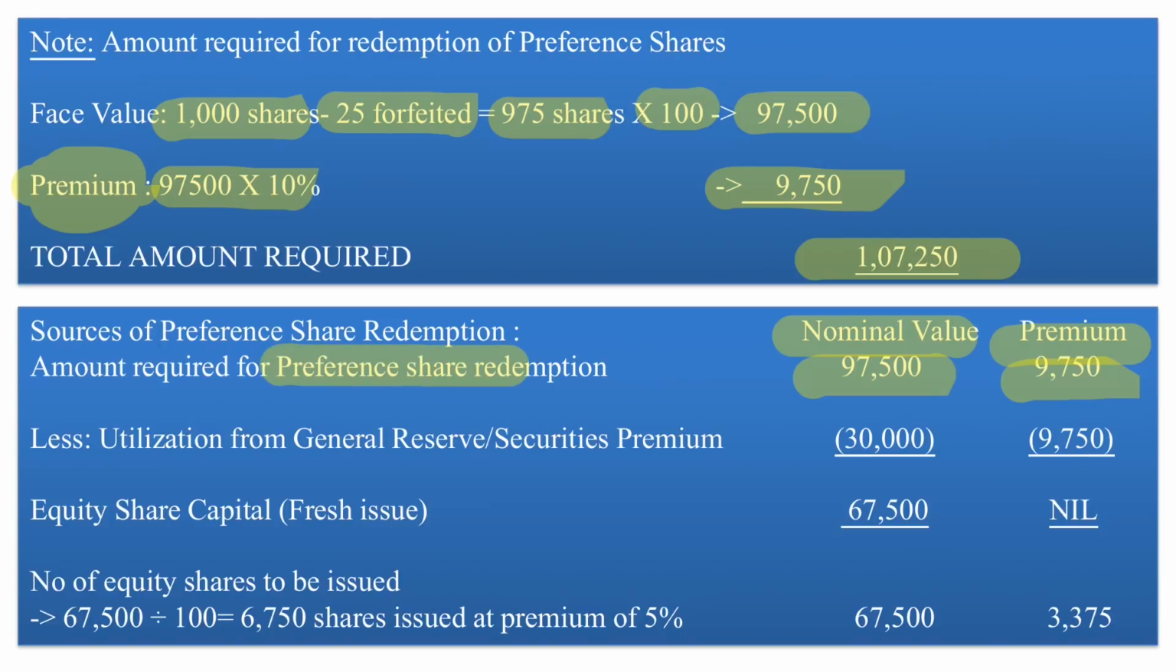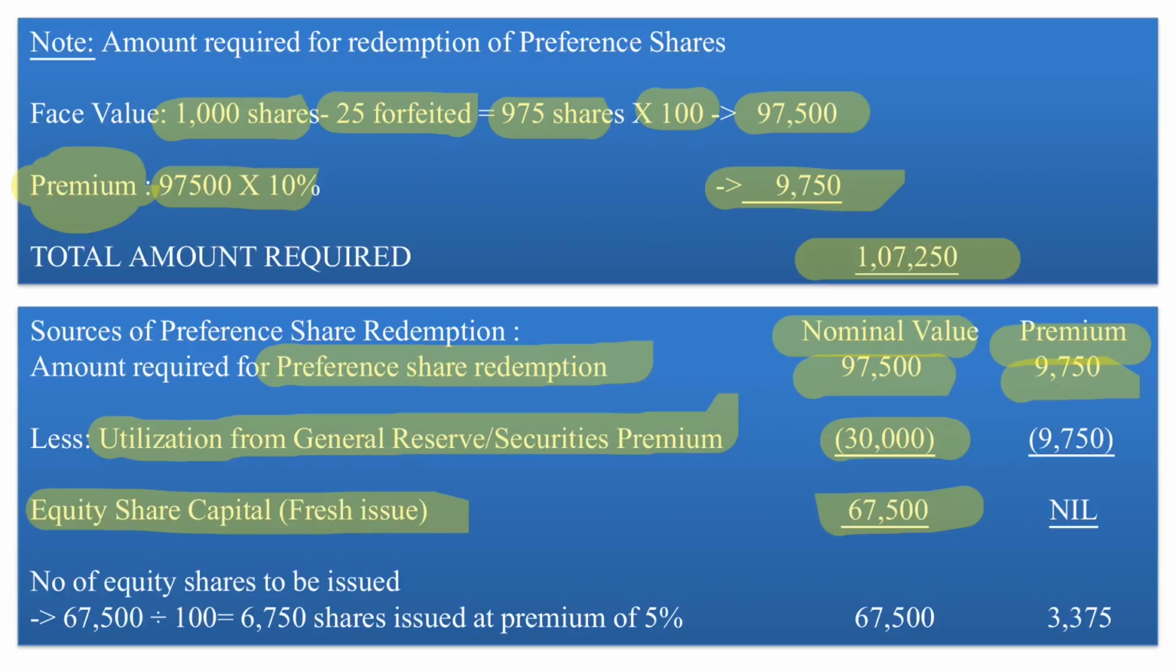After the use of 30,000 towards the capital, we are still left with 67,500, for which we do not have any source. Likewise, in case of premium, the amount which is required is 9,750. For 9,750, the source in this case would be the existing securities premium account itself. There is enough amount in securities premium, that is 18,000. Out of that 18,000, we are only utilizing 9,750.